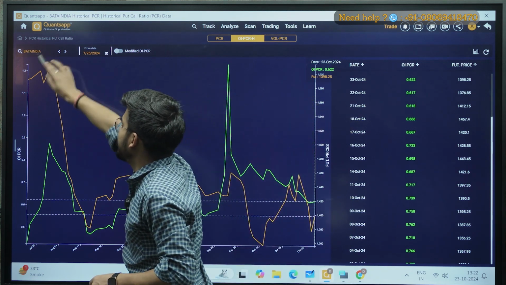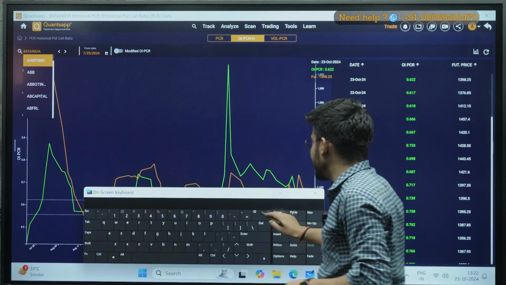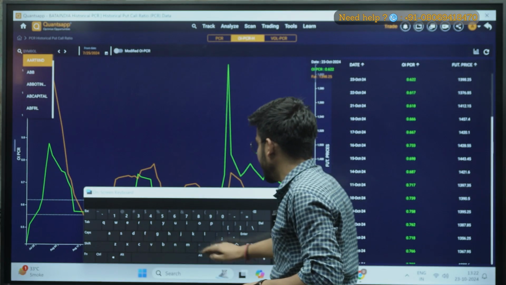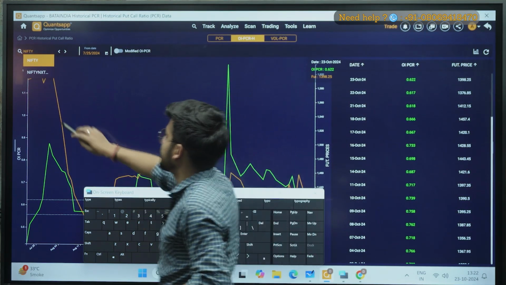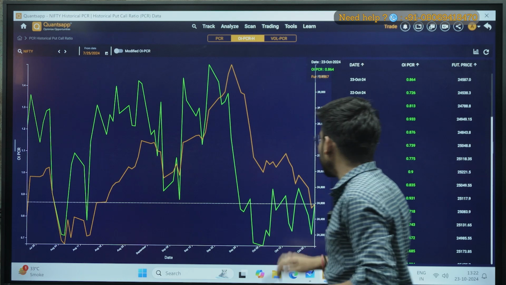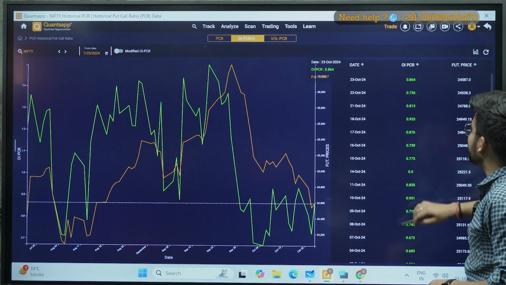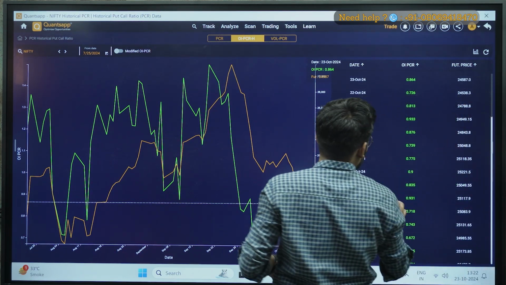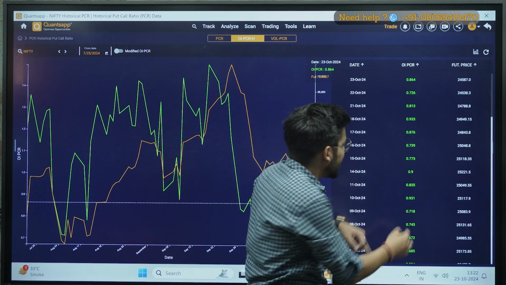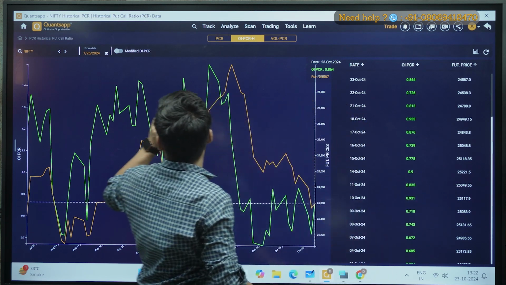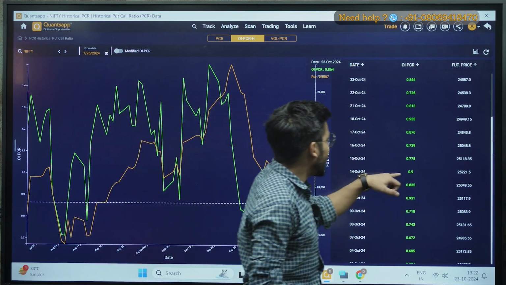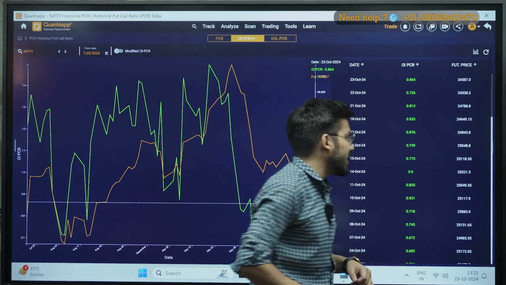and for example if I'm analyzing Bata India here, or let's take Nifty here, okay, for example. So this is the chart of Nifty here. Okay, now in Nifty as well we can see on 14th of October my OI PCR was 0.9, right?